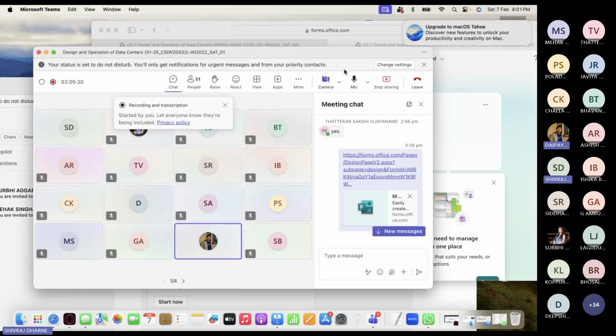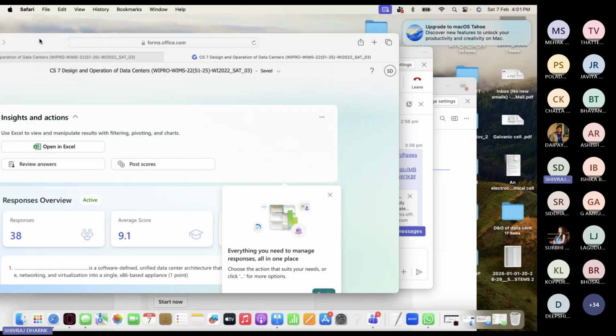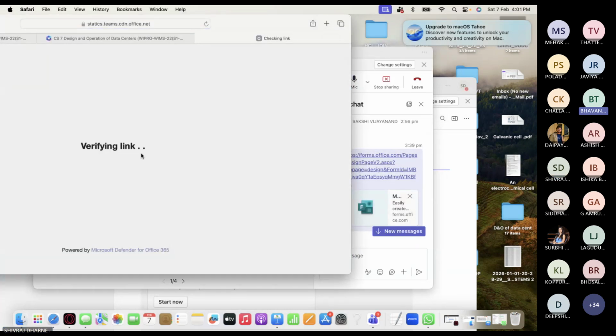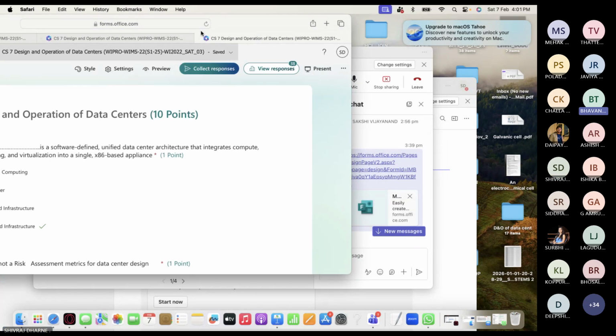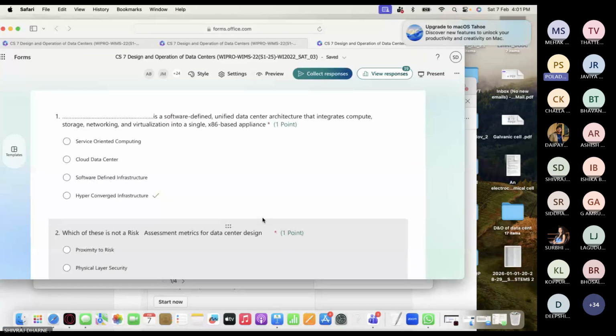Sir, you actually probably shared the wrong link. Like this design page. No, how come it is the wrong link? See, the latest form that sir gave, that we are able to open and do the quiz. So this one, right? See, this one is the CS7, right? This is what I have given you. Each point is mentioned. I'll show you, sir.